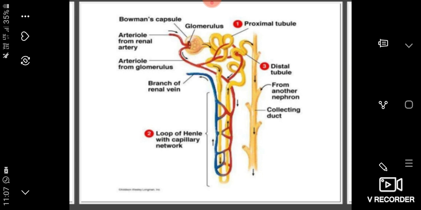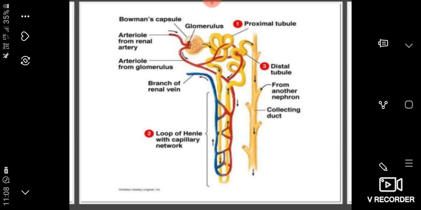Here, a typical nephron consists of a two-layered cup-like structure called Bowman's capsule.